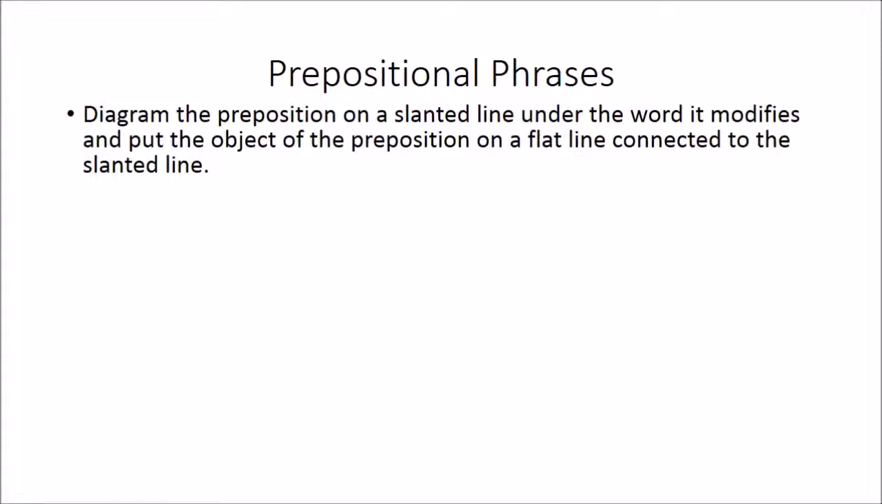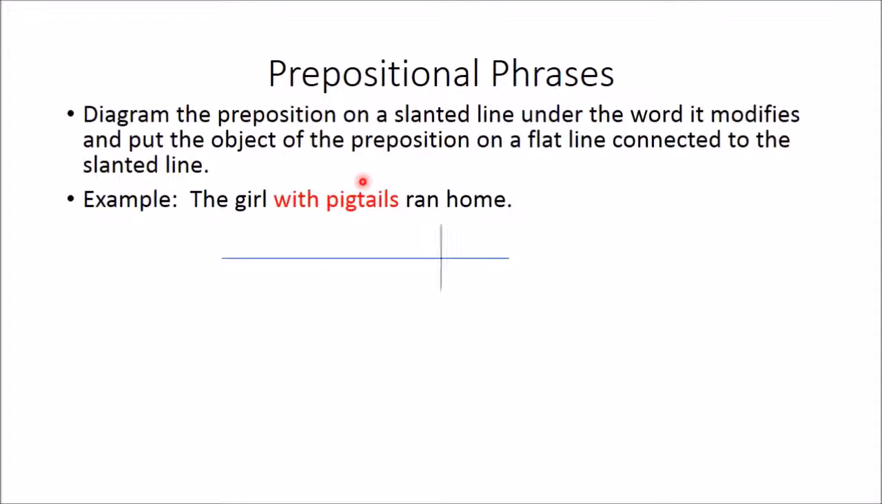So let's look at that. So here we have our example. The girl with pigtails ran home. With pigtails is our prepositional phrase. So we're going to draw our T. We're going to have girl as our subject and ran as our verb because girl ran. That's what the sentence is about: this is who the sentence is about, and this is what she did.